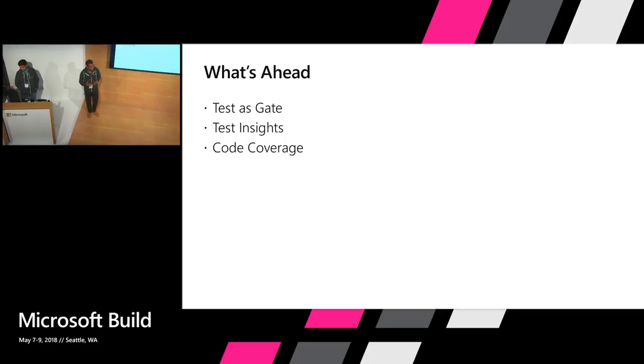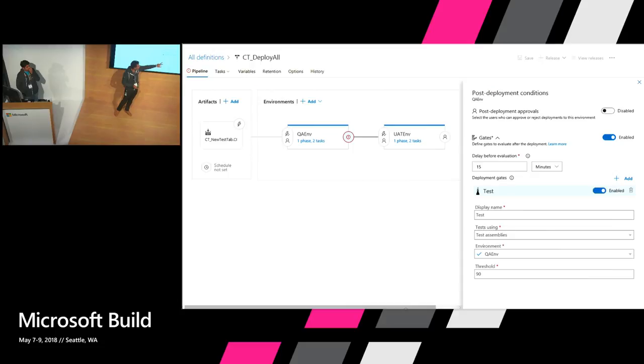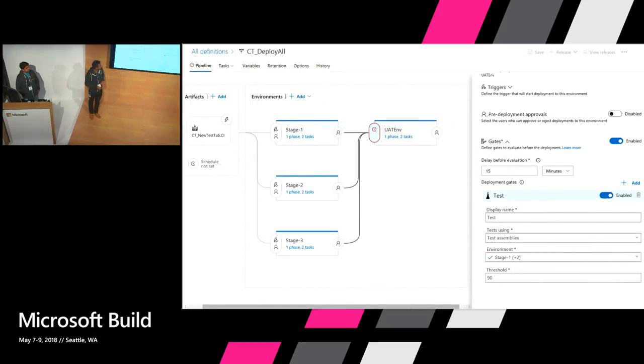If you have already seen the release gates, we're looking forward to bringing in test as an entity there, so that you can use quality as a gate when you move across environments. Just to give you a very initial thought: you could have test as a gate, and then you could choose an assembly and what the threshold looks like. But these are very initial thoughts, just to give you a glimpse of what it means.